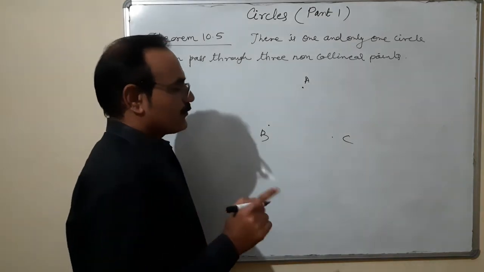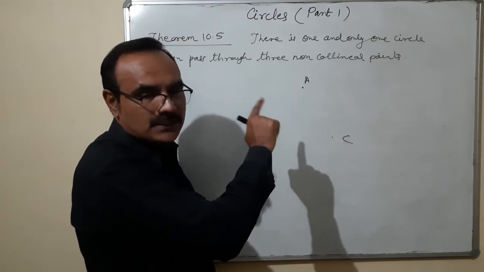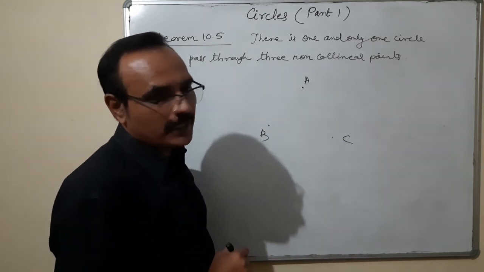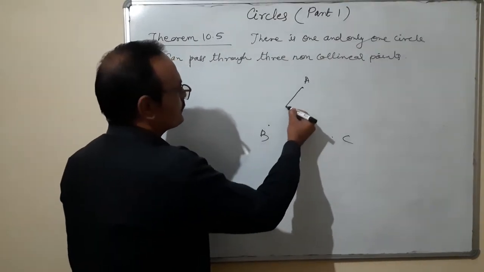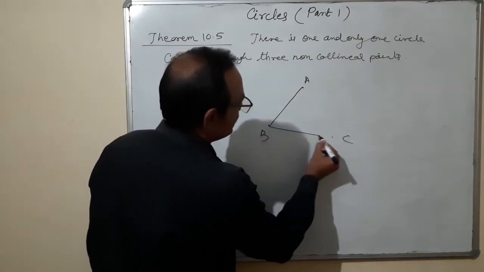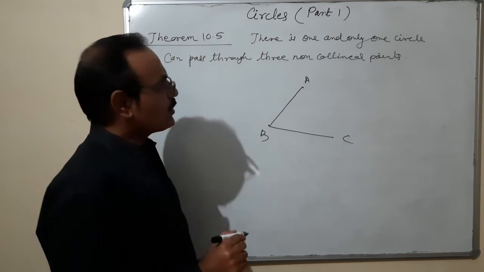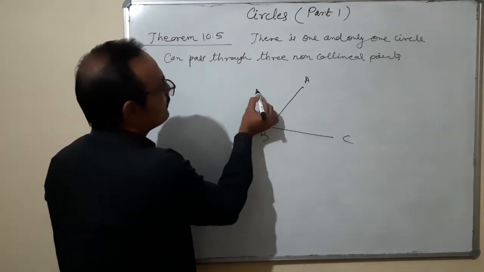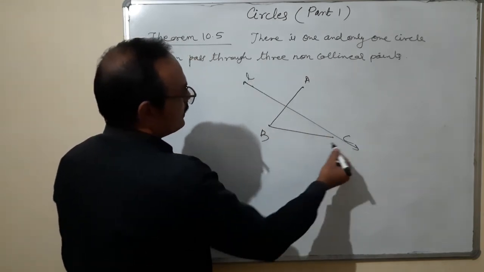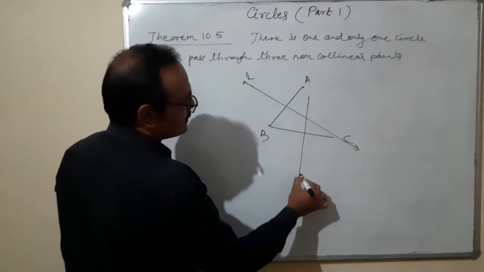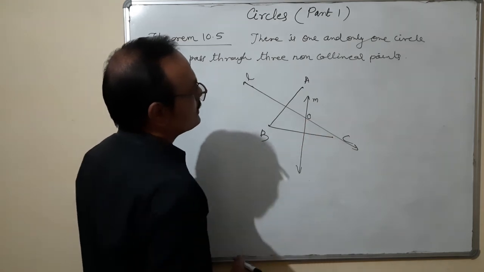First of all, we have to draw a circle which is passing through three non-collinear points A, B, and C. The procedure: first, join A to B. Second, join B to C. Then draw the perpendicular bisector of AB, say L. Draw another perpendicular bisector of BC, suppose it is M. And they are intersecting each other at point O.